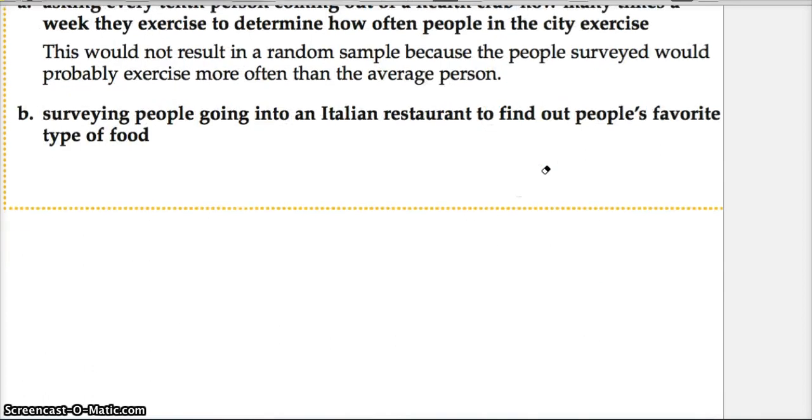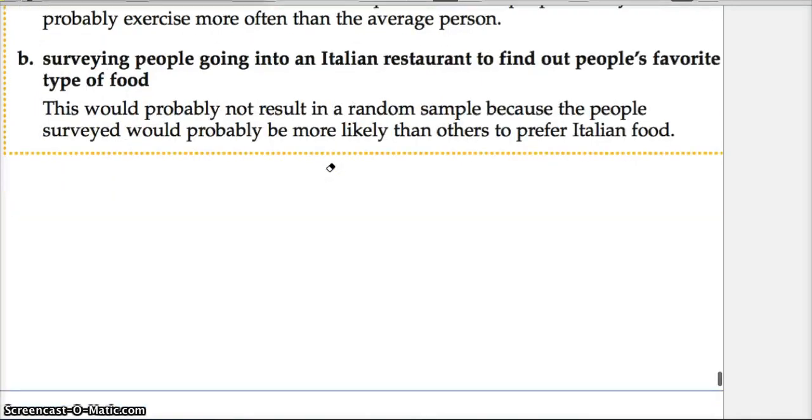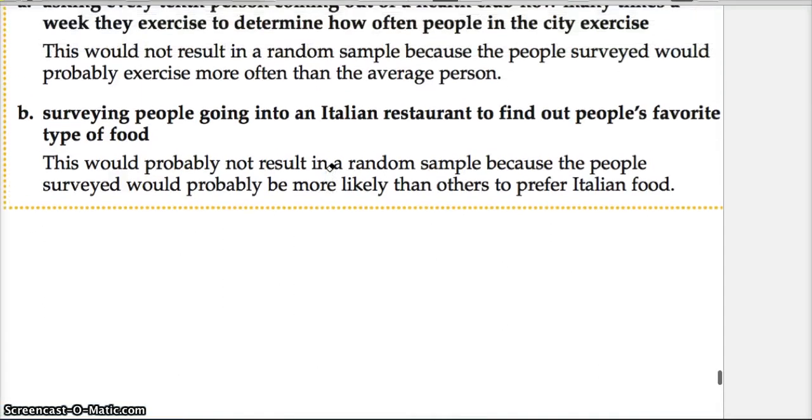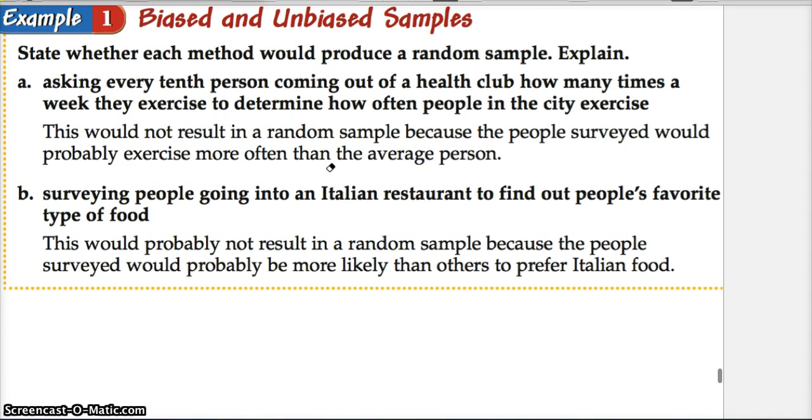Let's try one more. Surveying people going into an Italian restaurant to find out people's favorite type of food. I think we see the error. This would probably not result in a random sample because the people surveyed would probably be more likely than others to prefer Italian food. So when we are sampling people, we want to make sure we don't make obvious mistakes like this, right?